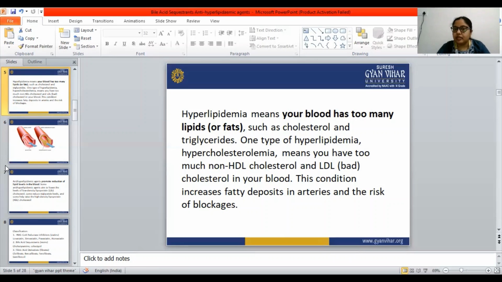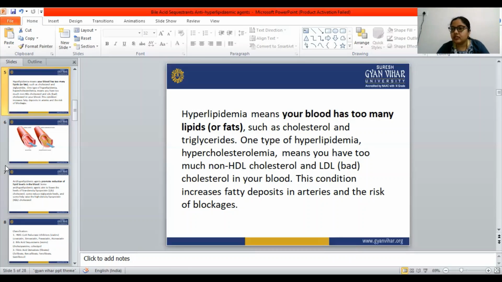Hyperlipidemia means the blood has too many lipids or fats, and that blood thickens. When the blood thickens, there are chances to build up a plaque. The cholesterol and the triglyceride, all the fats, get deposited inside or on the wall of the arteries. That buildup is known as plaques. I will show one picture so it will be clear for you.